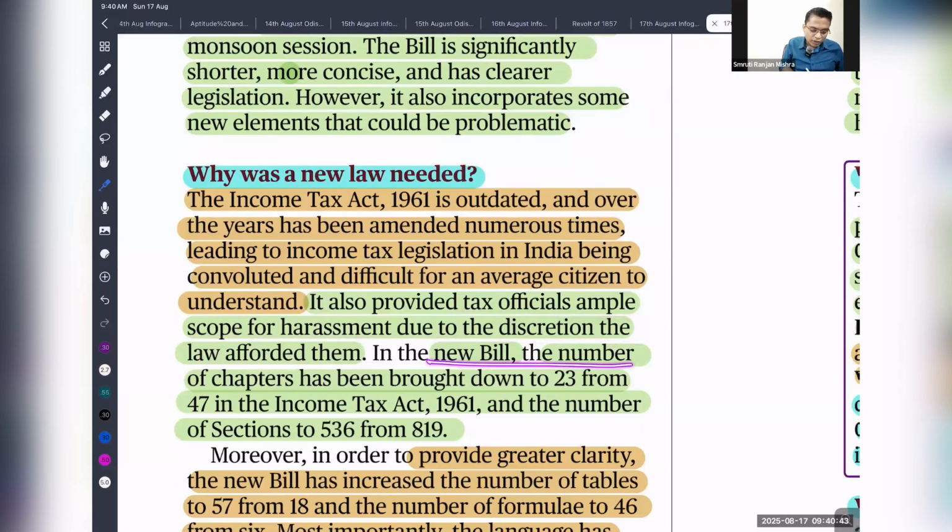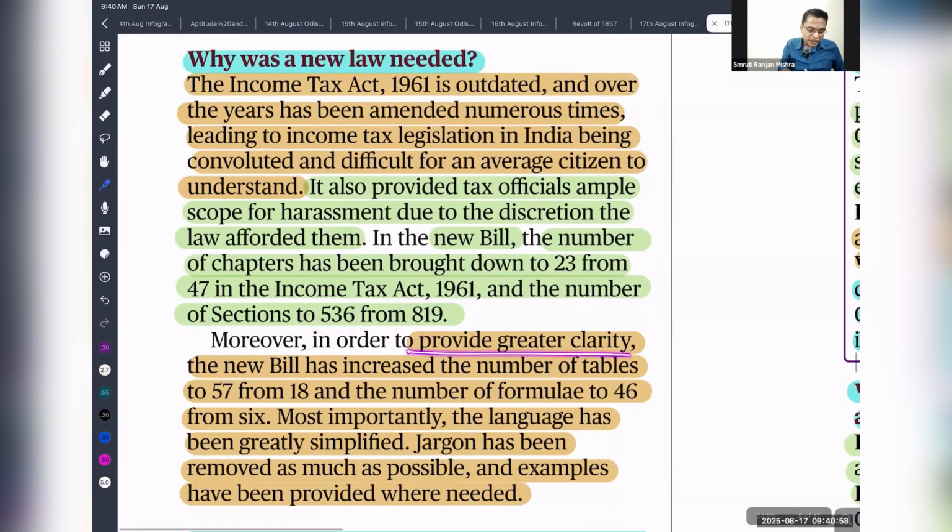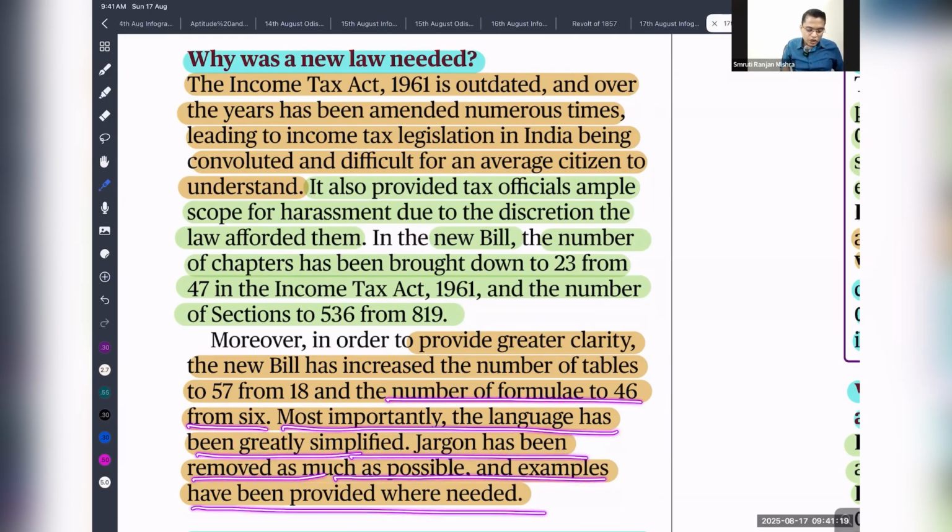In the new bill, the number of chapters has been brought down to 23. The earlier bill had a lot of chapters, so we have simplified and reduced them to 23, and the number of sections to 536 from 819. This provides greater clarity. The new bill also increases the number of tables from 18 to 57, which means we are providing more tables for people's understanding. The number of formulae goes to 46 from 6. Most importantly, the language has been greatly simplified, jargon has been removed as much as possible, and examples have been provided where needed.